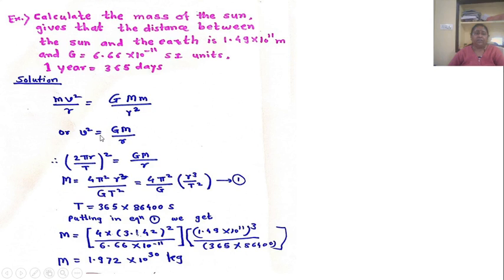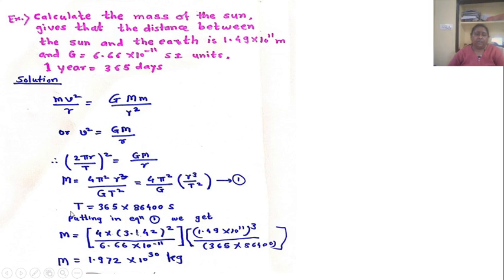So, v square equal to G M upon R. Now, we know that v equal to 2 pi R upon T. So, putting the value of v here, we get (2 pi R upon T) whole square equal to G M upon R. So, from this M equal to 4 pi square R cube upon G into T square. So M equal to 4 pi square upon G into R cube upon T square.